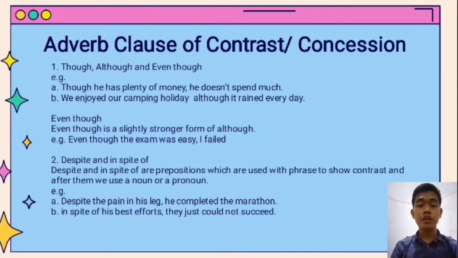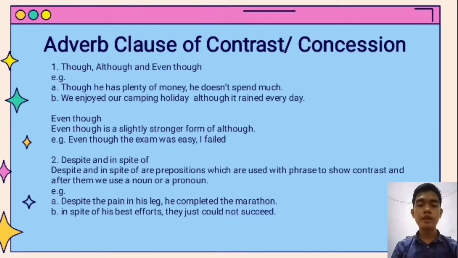Example: A. Though he has plenty of money, he doesn't spend much. B. We enjoyed our camping holiday, although it rained every day. Even though. Even though is a slightly stronger form of although. Example: even though the exam was easy, I failed.